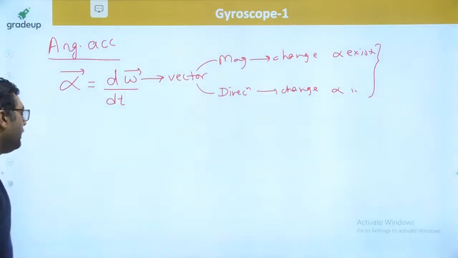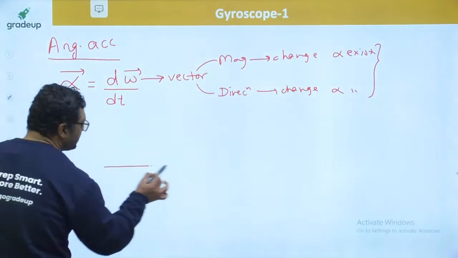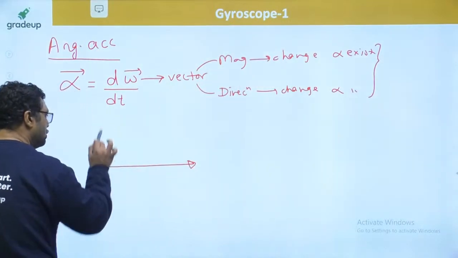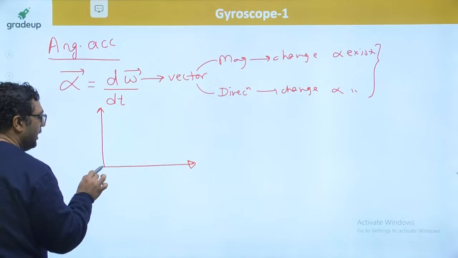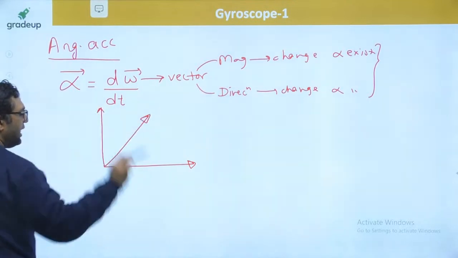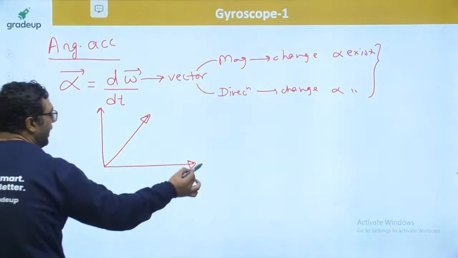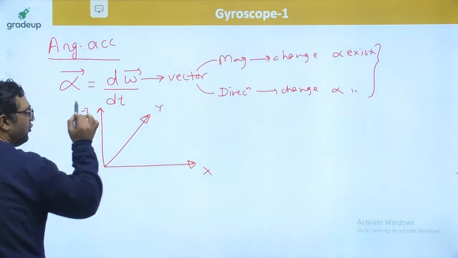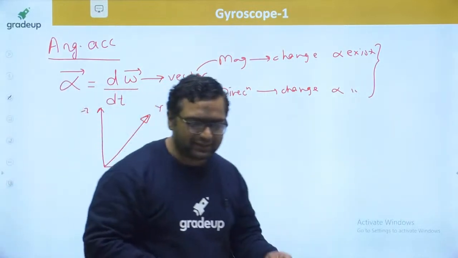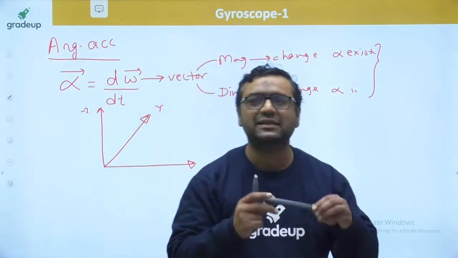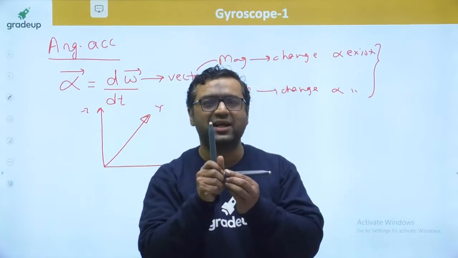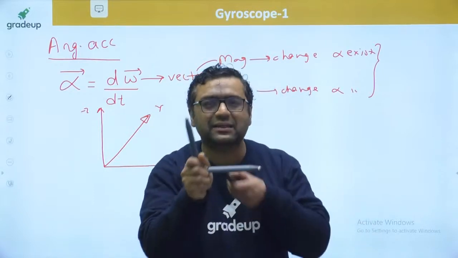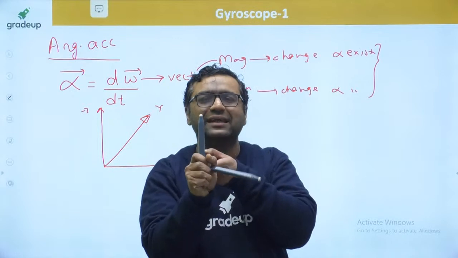And my dear, let us take a case where I have this as an axis, and the coordinate system we use for the gyroscope is x, y and z. If this is the x direction, this is the z direction, y is towards me, y is inside.